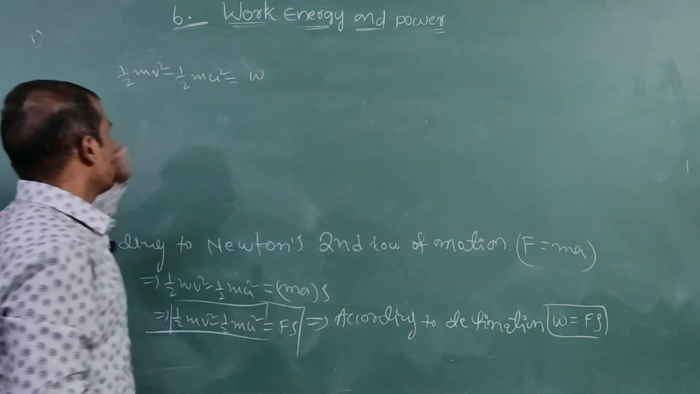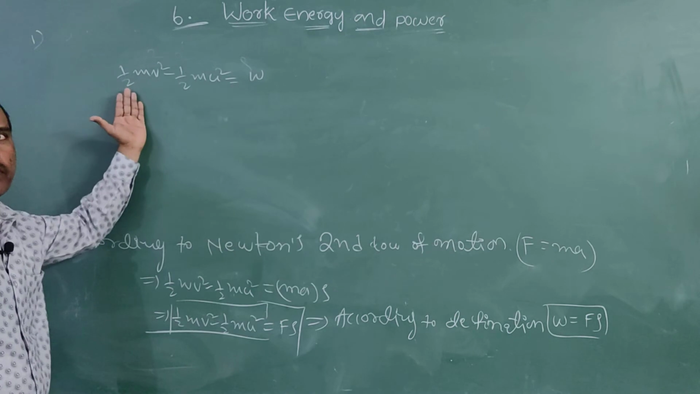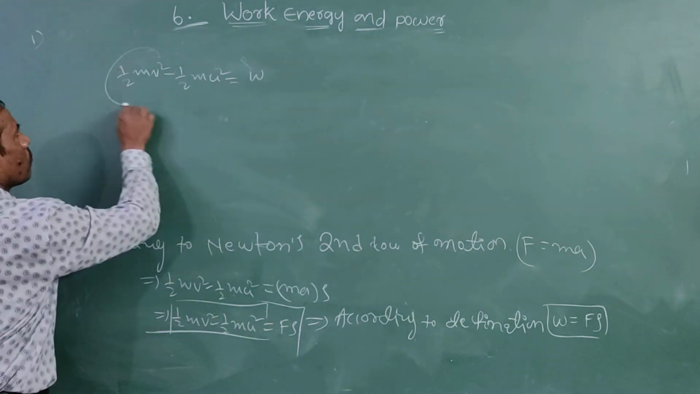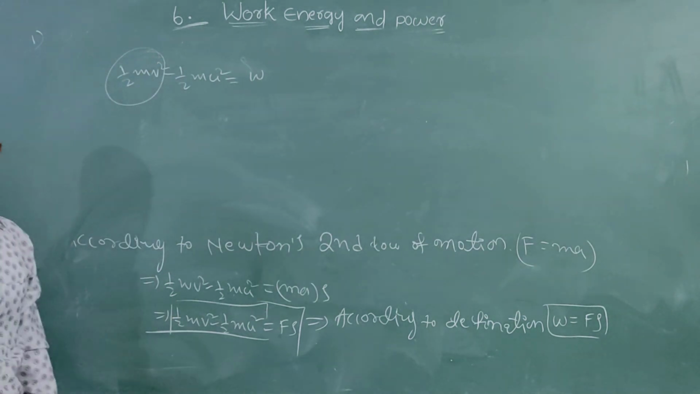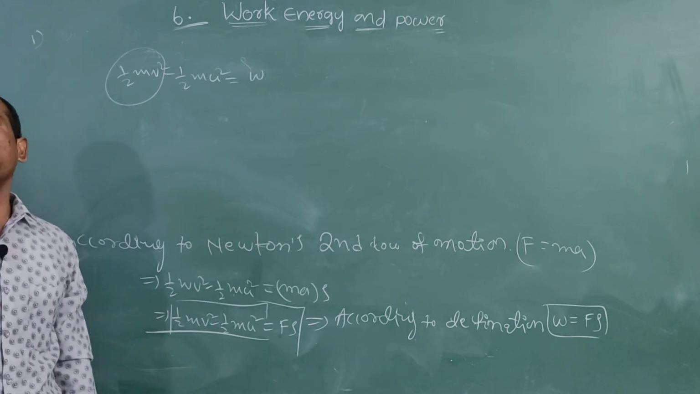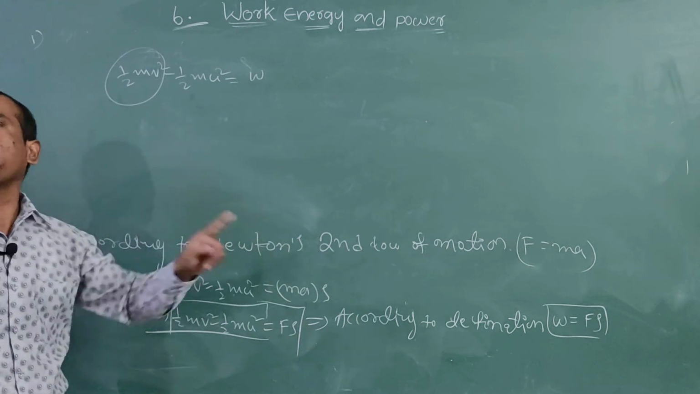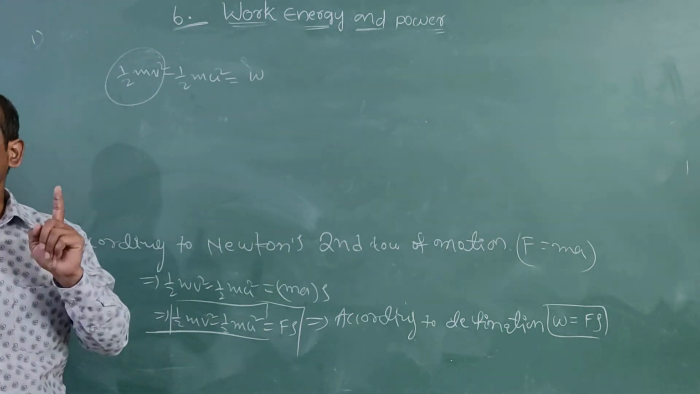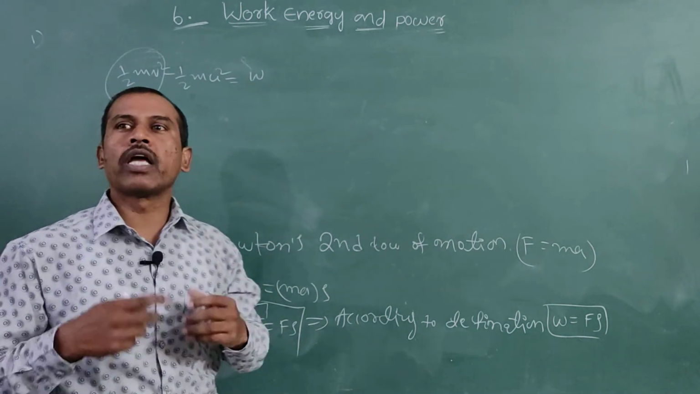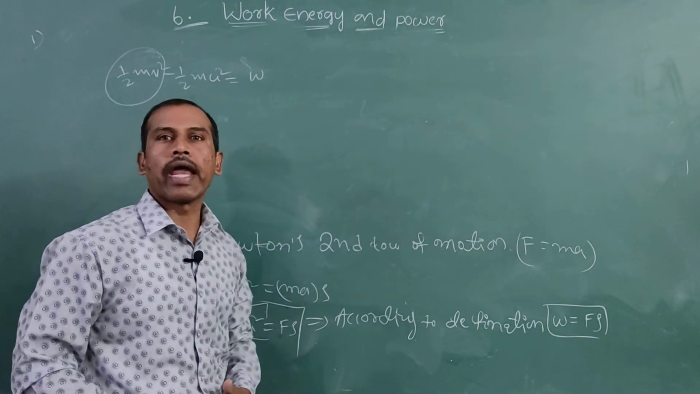In the above equation, the left side's first term represents the final kinetic energy of the body, and the second term of the left side gives the initial kinetic energy of the body. The right term indicates the work done by the body. If we write up to here, we get 8 marks.